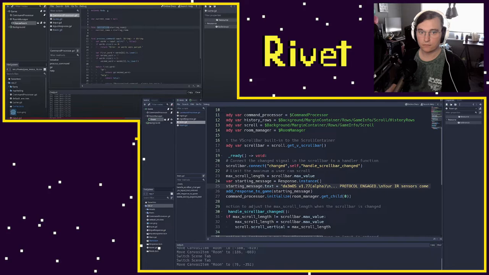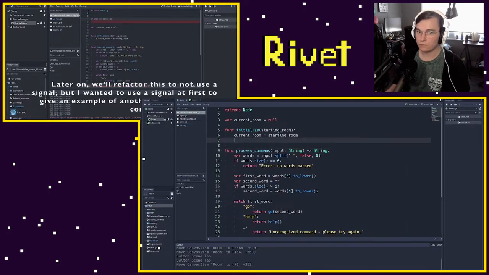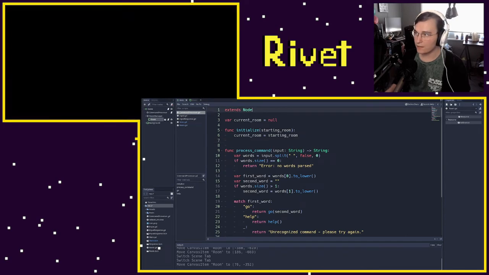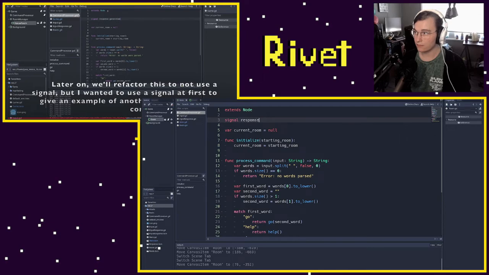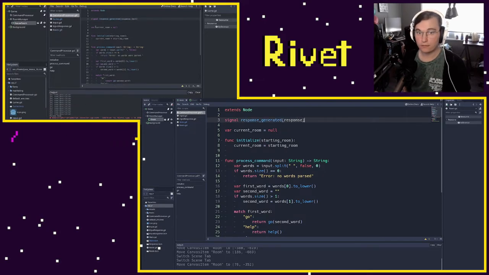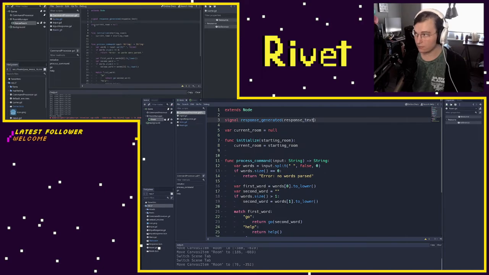And so what we're going to do is add a signal to our command processor. So I'm going to say signal, and we're going to just call this response generated. I think it's really neat that you can make your own signals as well. This signal is going to take a parameter, which is going to be response text. And here we're going to pass in the text of the response that needs to be sent to our game script.